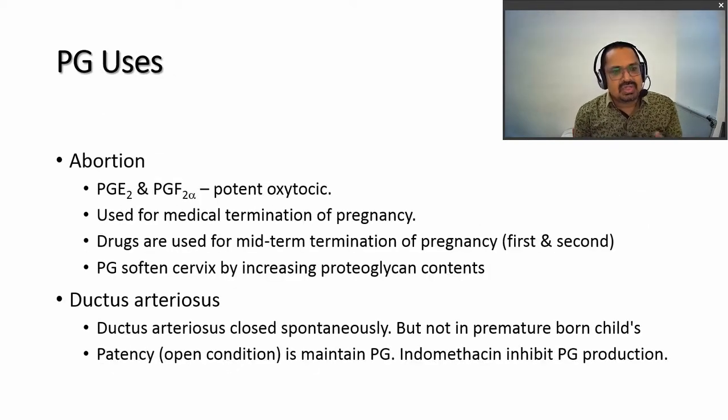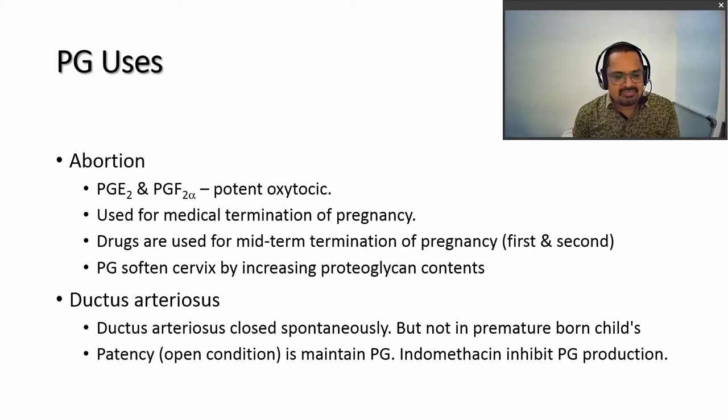Next, the applications of these prostaglandins and their derivatives. Mainly, they are used in abortion. Prostaglandin E2 and F2 are potent, so they are used in medical termination of pregnancy, including mid-term termination of pregnancy. Prostaglandin also softens the cervix by increasing the proteoglycan content of the cervix, and thereby softens the cervix, which is responsible for pregnancy termination.